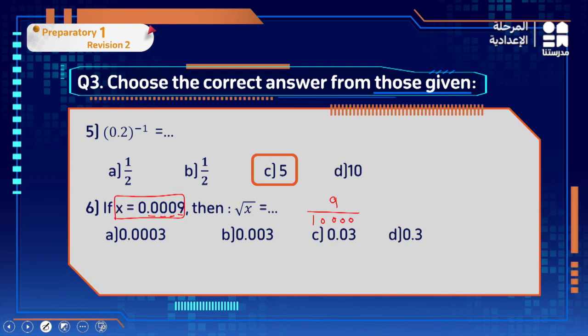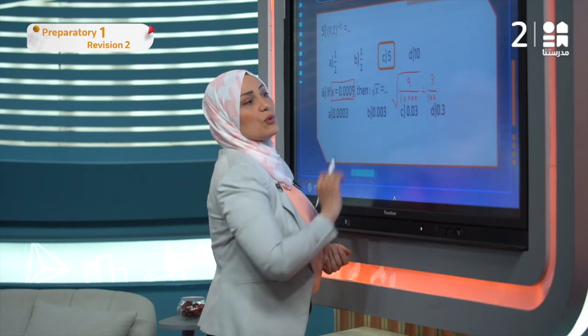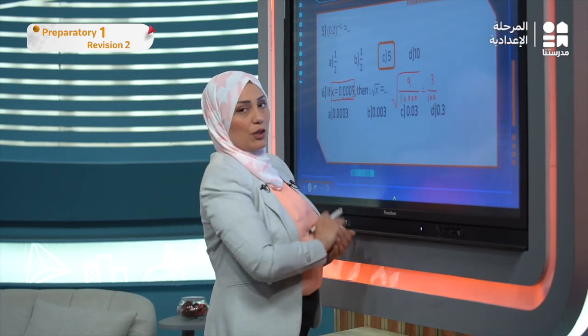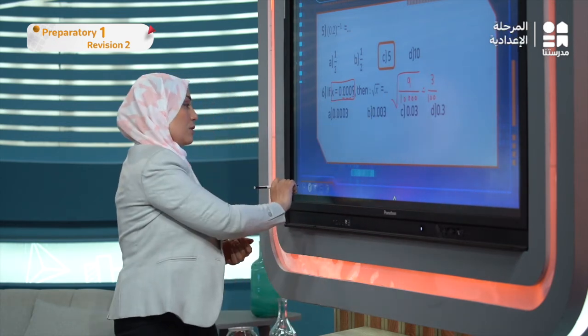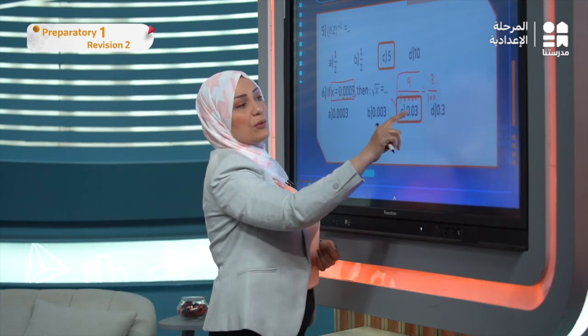4 zeros. Now this one is under the square root for x. The square root of 9 is 3, and the square root of 10,000 is 100, because I have to get out half of the number of zeros. There are 4 zeros, so get 2 zeros, because 100 times 100 equals 10,000. So the correct answer is 0.303.